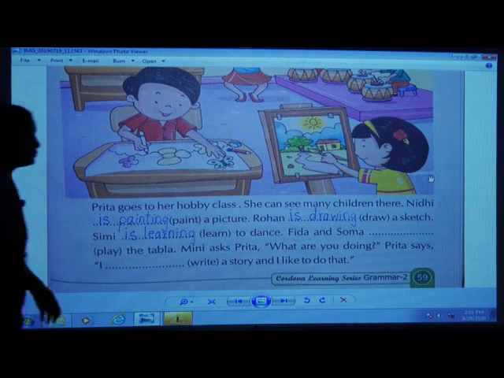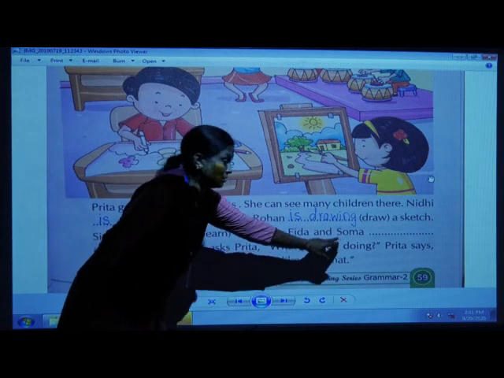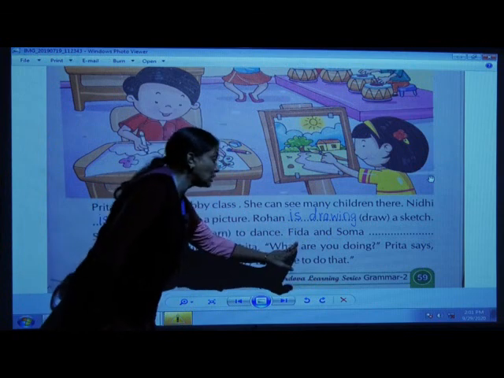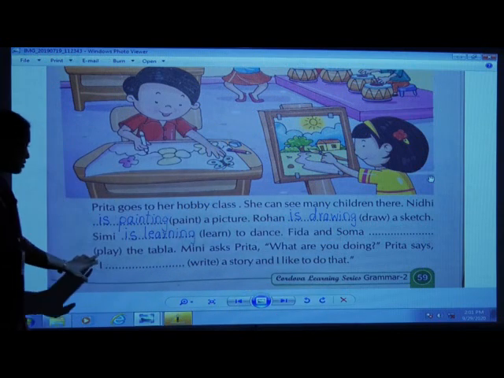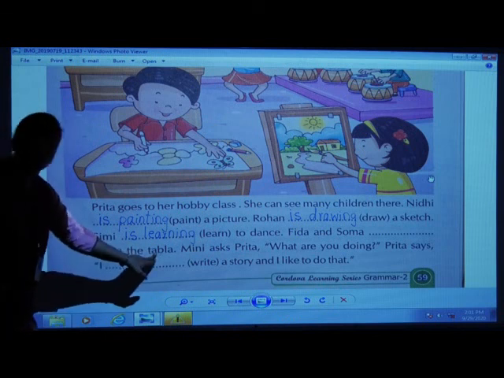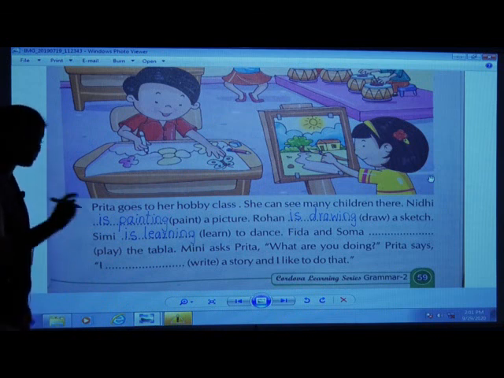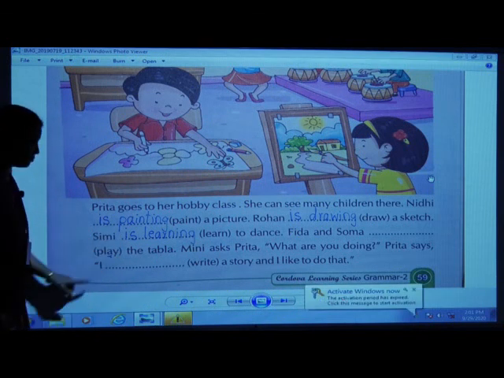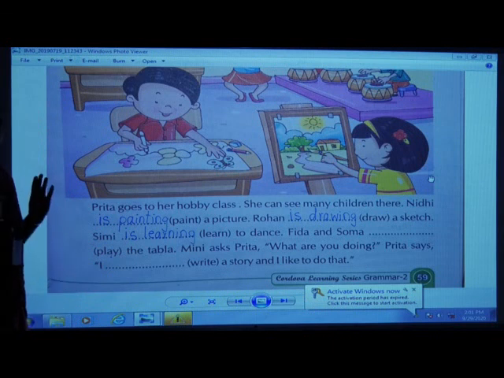Yes, children, ready? Now, Fida and Soma. See children, read again. Fida and Soma, two persons. Dash, bracket, play the tabla. Again, as I said, some of the words even we have here, but we can't double the last letter, okay. Some of the examples were shown above, okay.